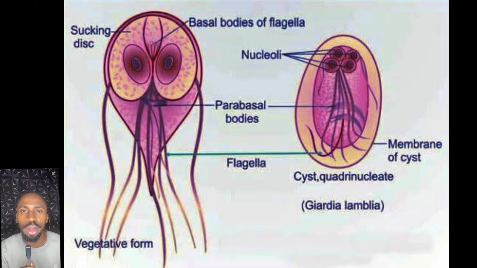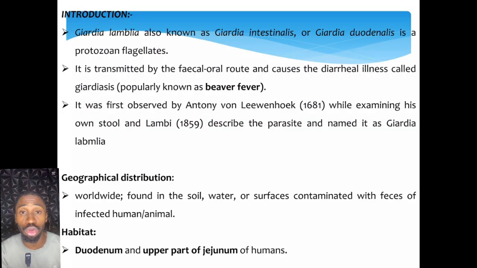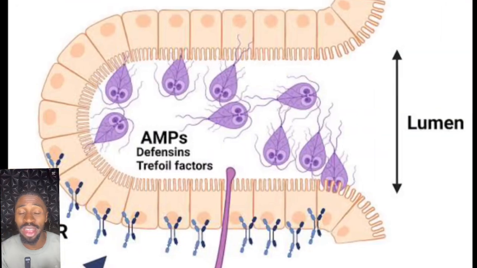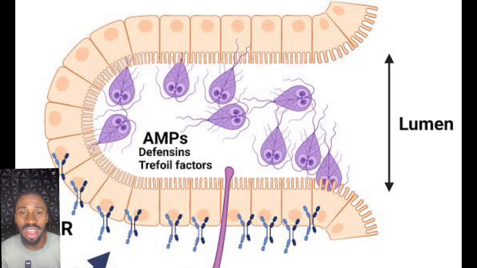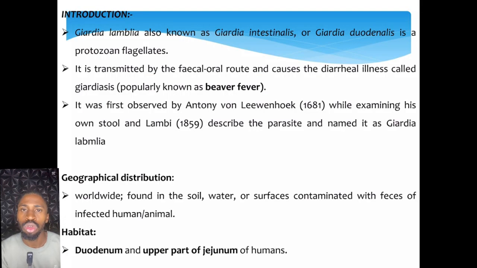In this video, we'll be talking about the protozoa parasite called Giardia duodenalis, or Giardia intestinalis, or Giardia lamblia. This flagellated parasitic protozoa colonizes the intestine, usually the small intestine. When they colonize the intestine, they cause a diarrheal condition called giardiasis. So they are flagellated parasitic protozoa that enter our mouth and colonize the small intestine.